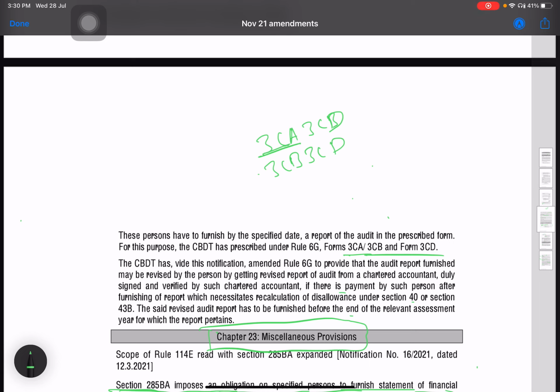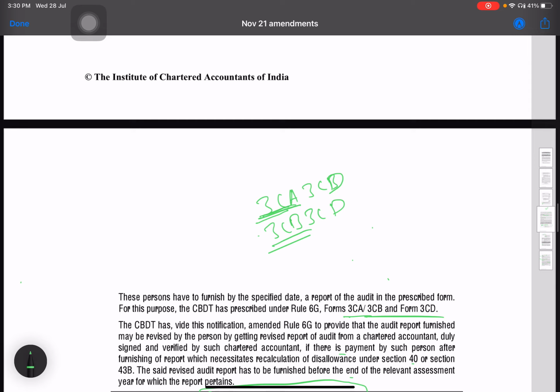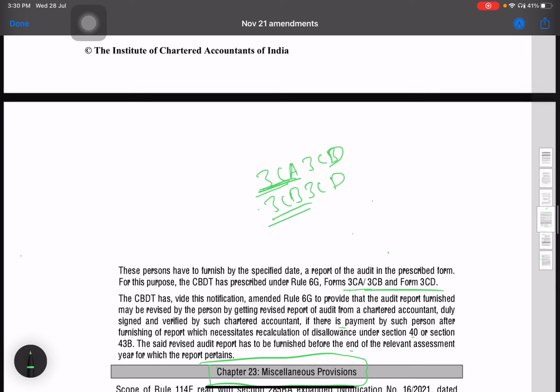So if a company is filing the audit report, it will file Form 3CA, 3CD, because it is getting audited under the Income Tax Act as well as the Companies Act. Form 3CB, 3CD is filed by persons who are audited only under the Income Tax Act. For example, if there is an individual for whom Section 44AB is applicable, then he will file Form 3CB, 3CD.